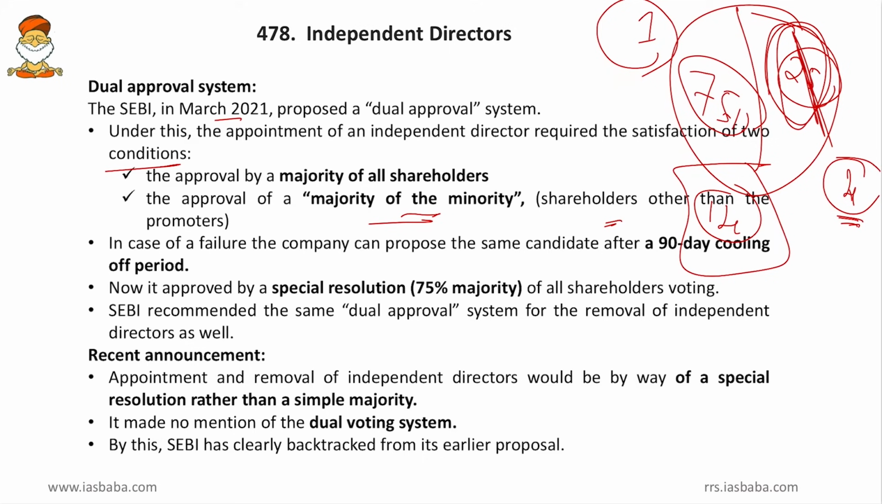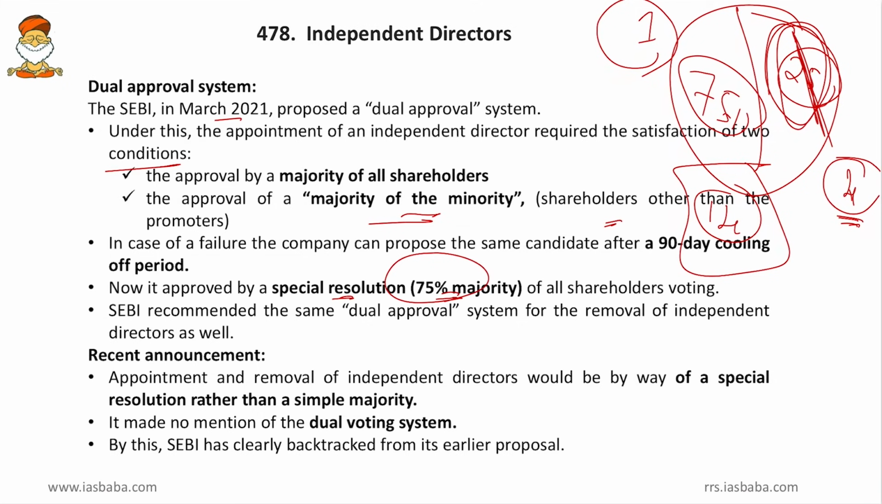Then, in case of a failure, the company can propose the same candidate after a 90-day cooling off period. So, if a person failed to get the majority of the vote, then he can be proposed once again after a 90-day cooling period. And now, when he is proposed for the second time, he has to be approved by a special resolution of 75% of majority of all shareholders voting. So, now it is not 50%. The second time, he has to get this 75%.